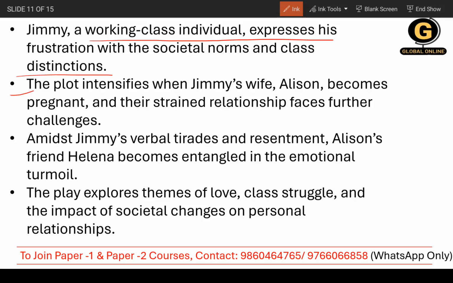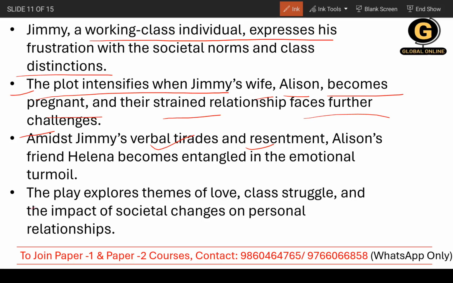The plot intensifies when Jimmy's wife, Allison, becomes pregnant and their strained relationship faces further challenges. Amidst Jimmy's verbal tirades and resentment, Allison's friend Helena becomes entangled in the emotional turmoil. Somewhere Helena comes in, the whole plot line gets mixed up, and a tense situation emerges.